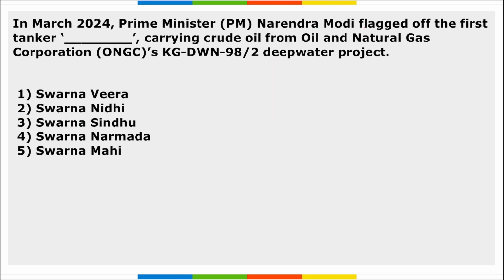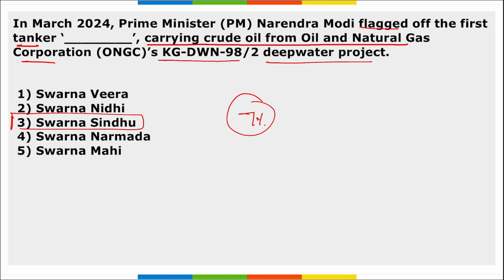Next, Prime Minister Narendra Modi flagged off the first tanker carrying crude oil from Oil and Natural Gas Corporation's KG-DWN 98/2 deep water project. So, Prime Minister Narendra Modi flagged off the first tanker named Swarna Sindhu. Correct, it was carrying crude oil from Oil and Natural Gas Corporation from the deep water project that has been mentioned. This project is located in which river? It is in the Krishna Godavari Basin, and it is expected to add 7% to India's oil and natural gas production at the peak level.